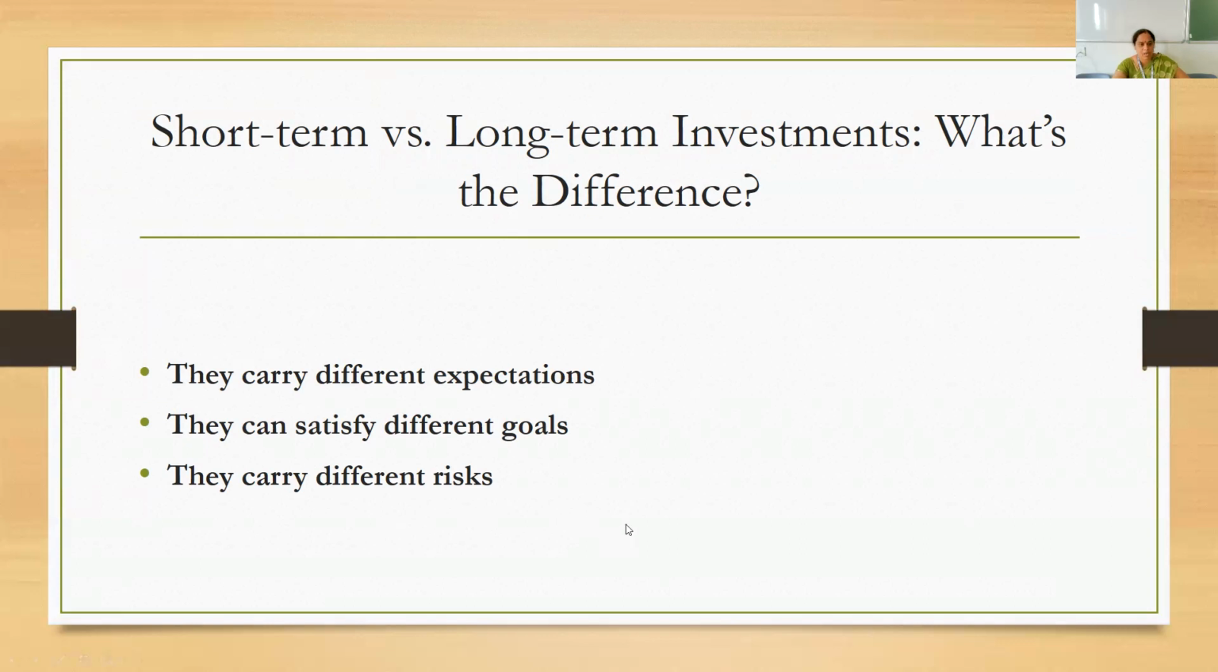They carry different expectations. Your long-term expectation is totally different from your short-term expectation. Your short-term expectation will be something like your child's education. It could be your child's marriage. Whereas your long-term expectation could be you traveling for a trip, for a long trip. Next, satisfying different goals. Short term is for a different goal and long term is for a different goal. That means the means of satisfying that is going to be different. And the risk involved in short term is said to be less when compared to long term.